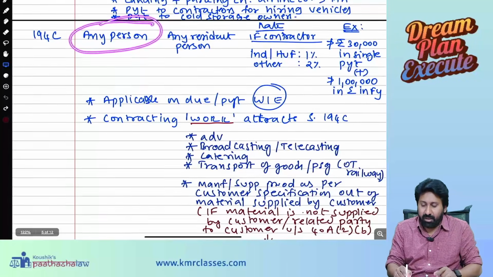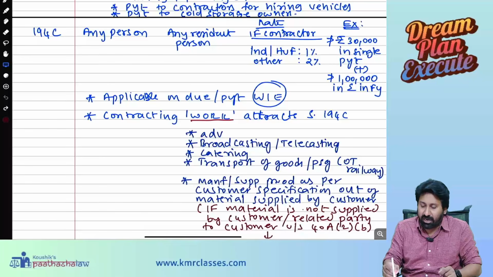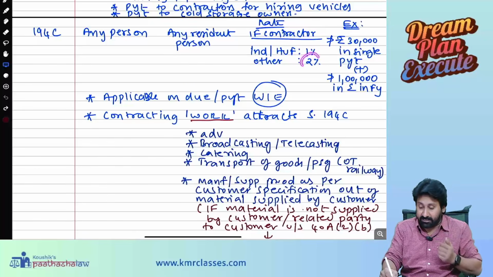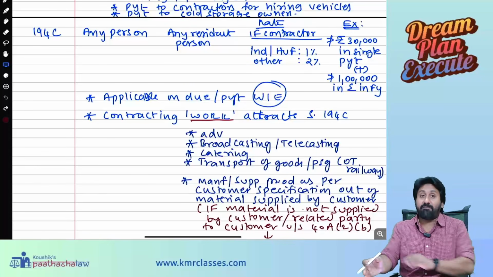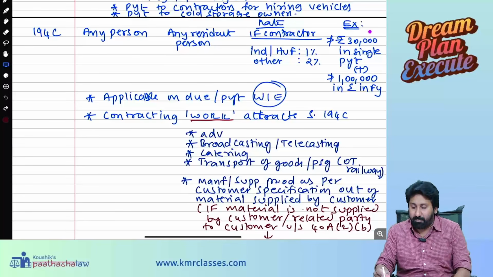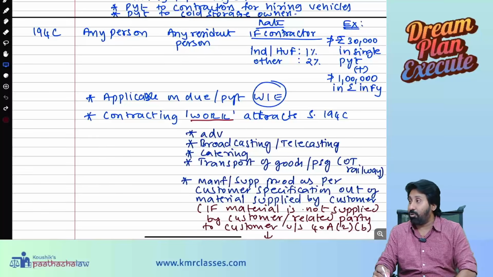Any person making payment to any other resident person. If the contractor to whom you are paying is an individual or HUF, then 1% is the TDS rate. Any other person, 2%. Next, no TDS is required if the single contract payment you are making does not exceed 30,000. So what people started doing, they were making payments of 29,999, like MRP prices.